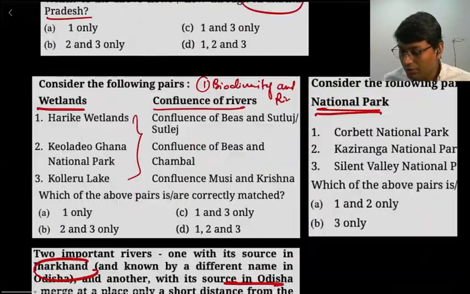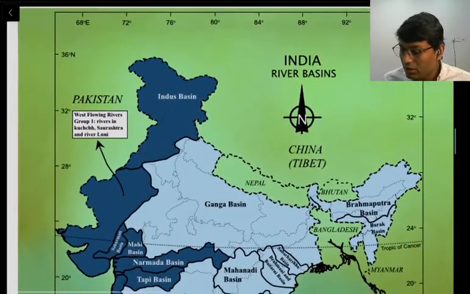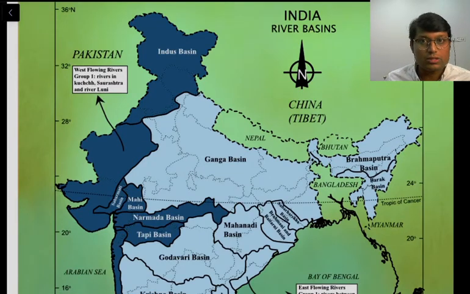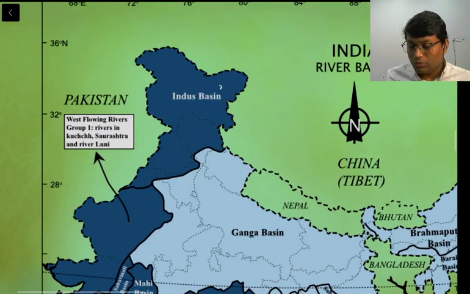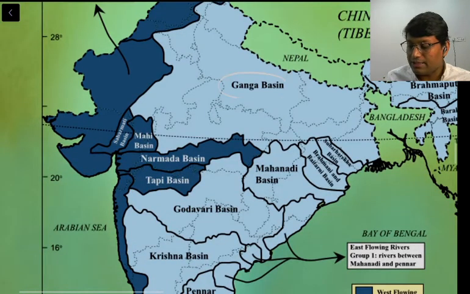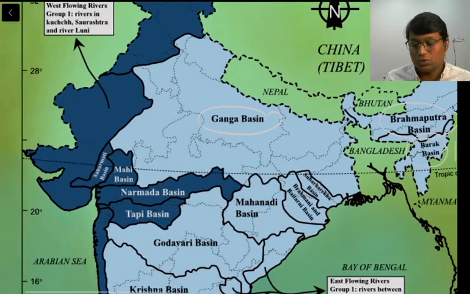So now we'll head to our topic, and we'll see river basins from northernmost tip to the southernmost tip and westernmost tip to easternmost tip. At the northernmost there is Indus Basin. So this is number 1. Then there is Ganga Basin. On the easternmost side there is Brahmaputra Basin, and just south of that there is Barak Basin.